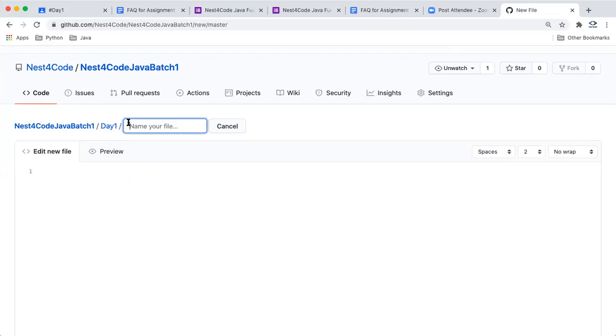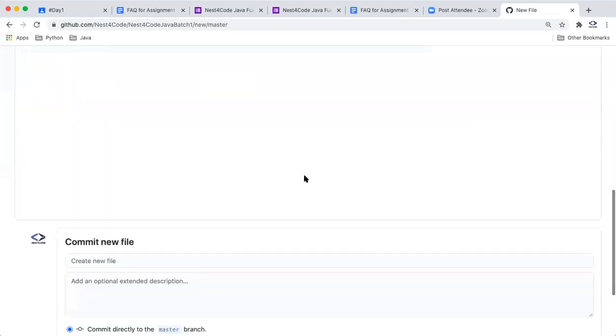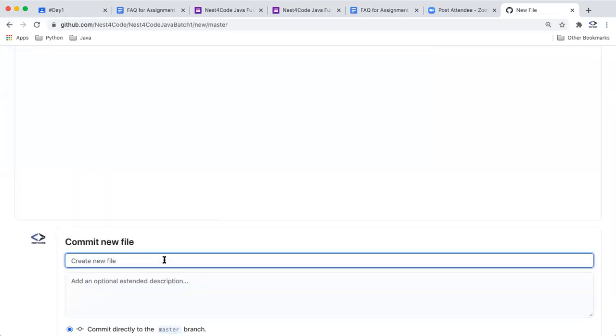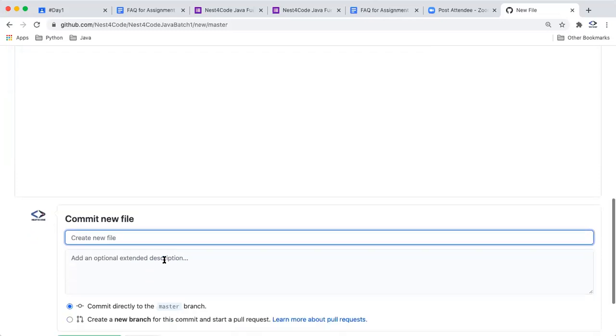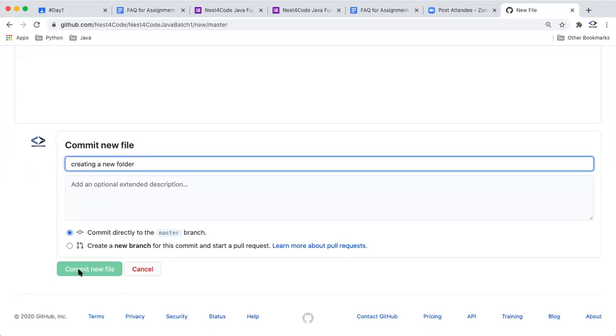You have to manually type this, and whatever you type here, it will create a folder for you. Also here, you can give a message. So what is the commit message? What is commit? Commit means you are uploading your file, and the commit message describes whatever changes you have done. Let us suppose I'm saying creating a new folder. This can be optional, you can skip the commit message, but it is very important in companies and industries to give a proper commit message. But for now, we can just skip this.